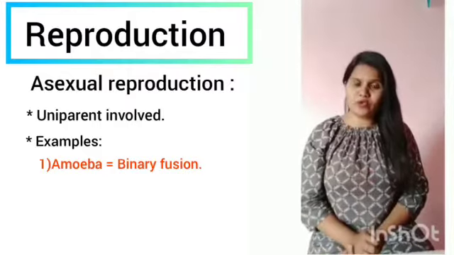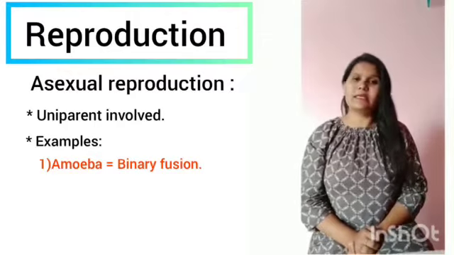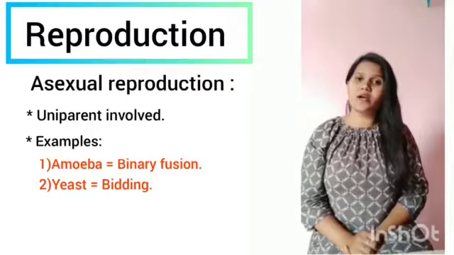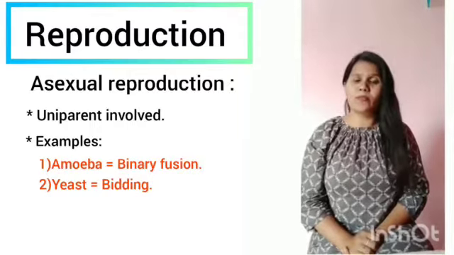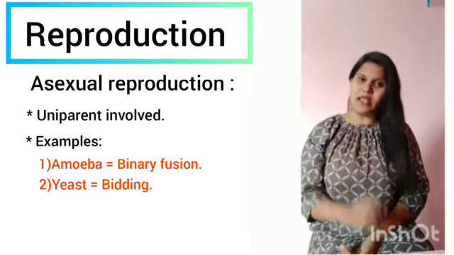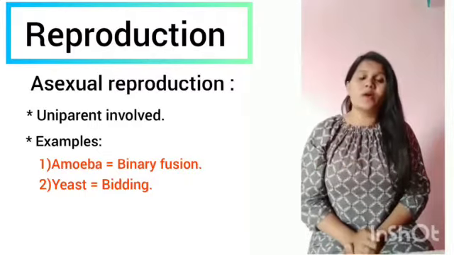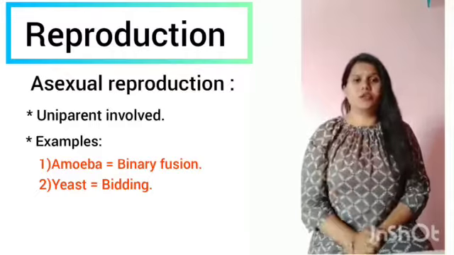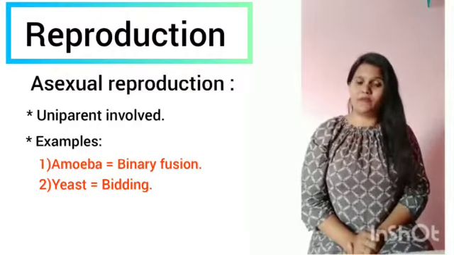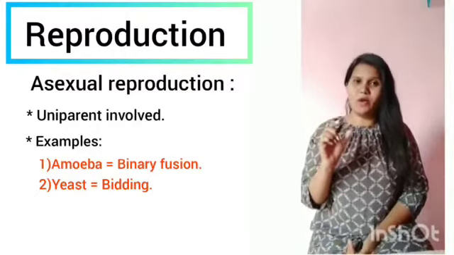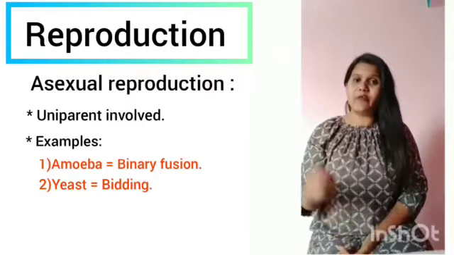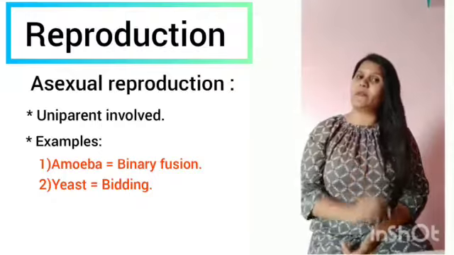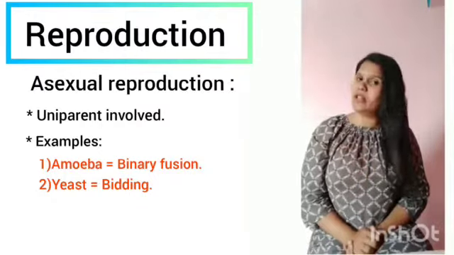And next we shall move to one more living species, that is yeast. In the case of yeast, asexual reproduction occurs through the budding mode. How? The parental yeast produces a bud-like outgrowing structure on it through mitotic division, and that bud-like structure takes the nutritive material from the parent yeast, and during favorable conditions it gets detached from the parental yeast and grows into a new one.